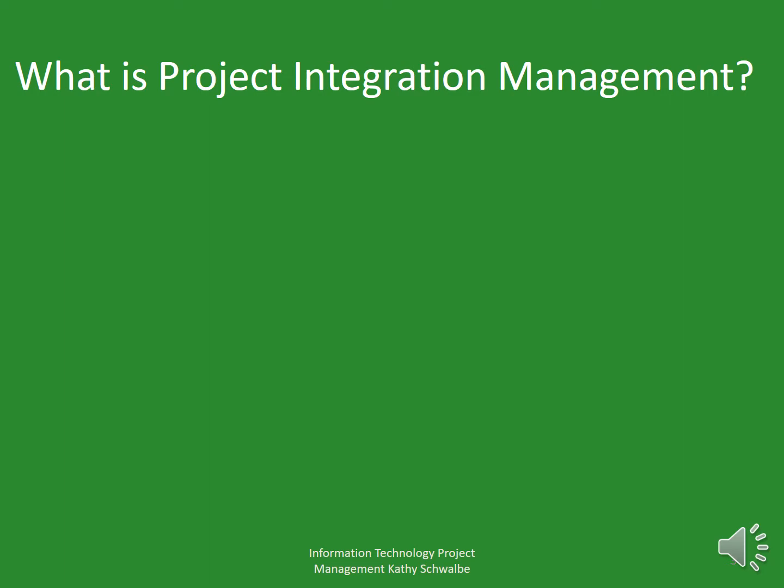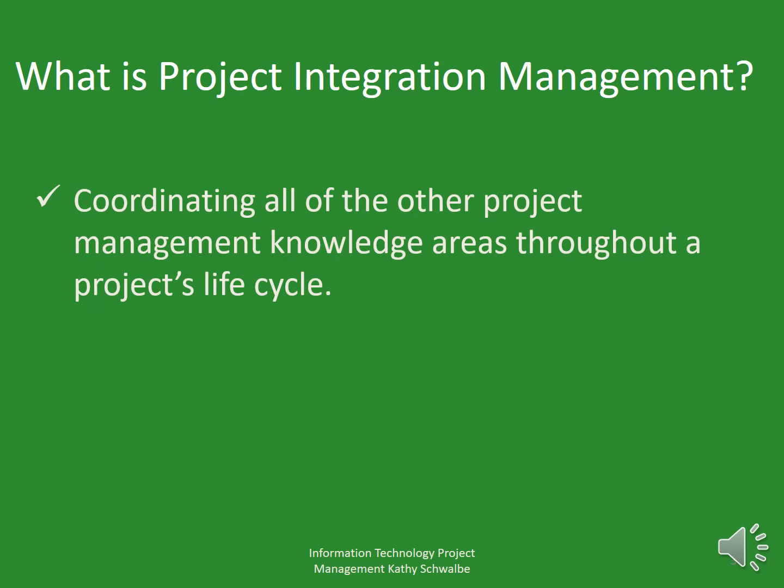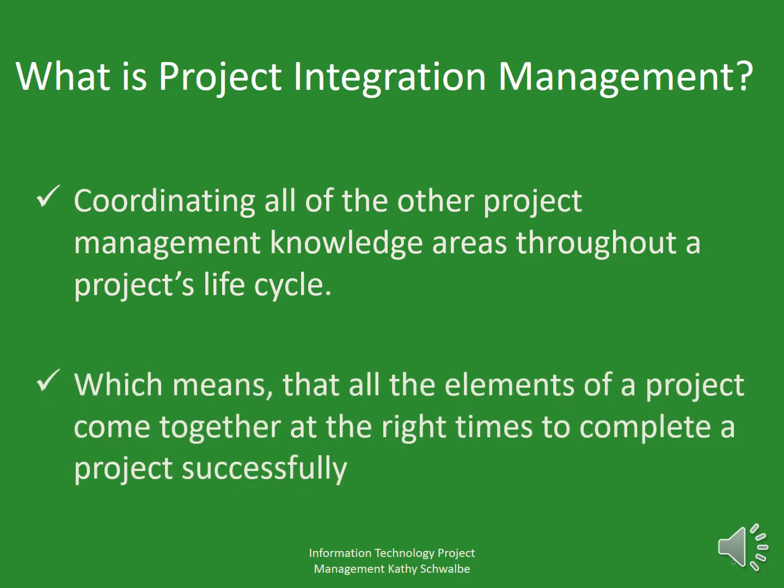Here we need to coordinate all the other 9 knowledge areas, such as scope management, time management, cost management, quality management, human resource management, communication management, risk management, and procurement management throughout a project life cycle. Which means that all the elements of a project come together at the right time to complete a project successfully.